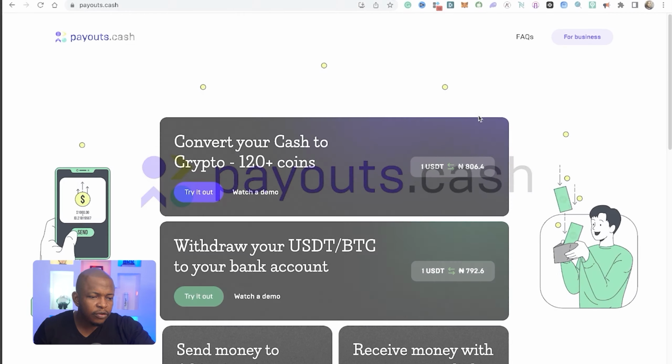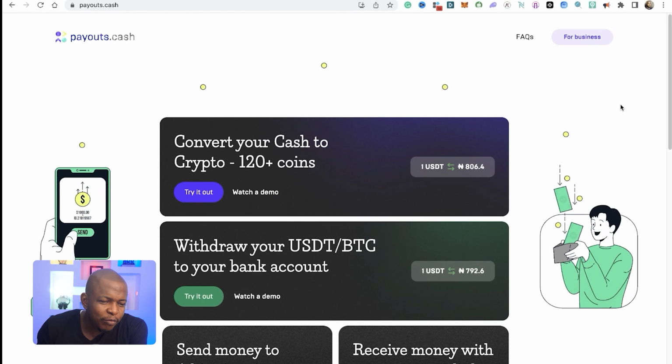The platform we're going to use is called payouts.cash, and we'll confirm if you can do each of these things in 2 minutes. So this is payout.cash. There's actually two sections of this. This is the personal section and this is for business. We'll come back for the one for business.